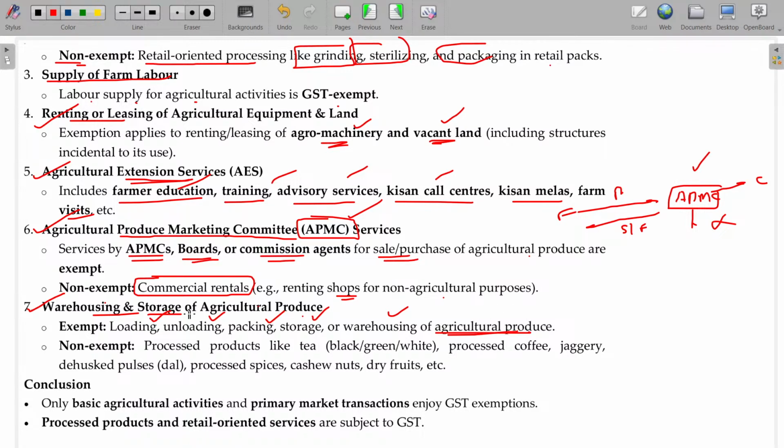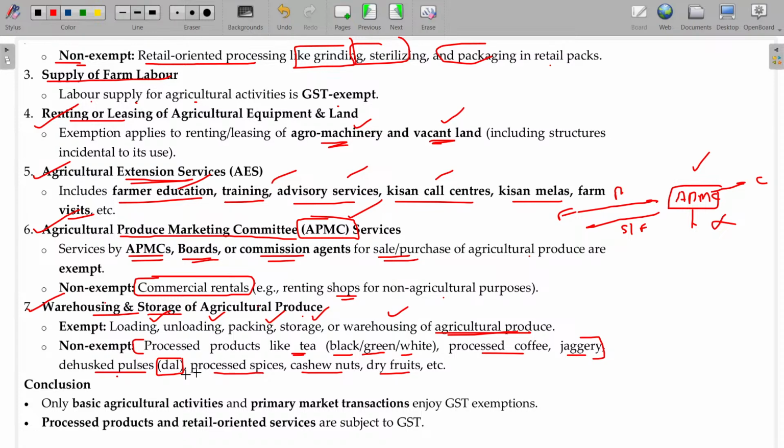But if you are warehousing and storing processed products like tea, either black tea, green tea, white tea, it's all after the processing, it's ready for sale. If it is ready for sale, it is not going to be warehousing of the agriculture produce. It's a subsequent product, right? Processed coffee, jaggery, dehusked pulses or dal, processed spices, cashew nuts, dry fruits, and so on. If you are storing these items, of course, not exempted. Leaving that, others are most probably exempted.